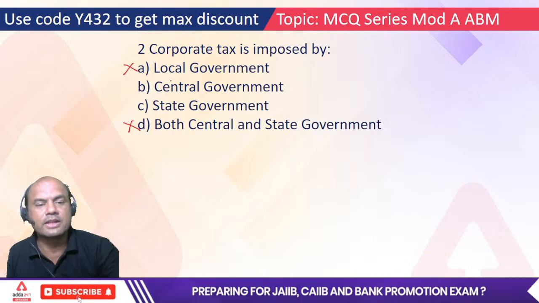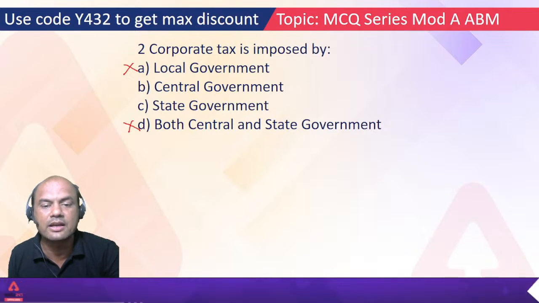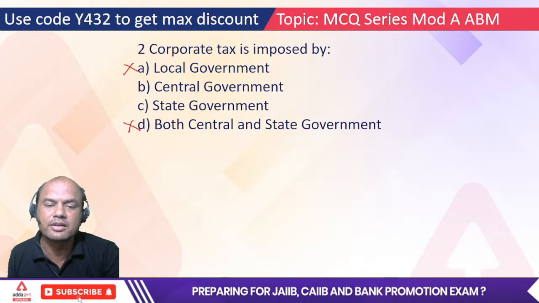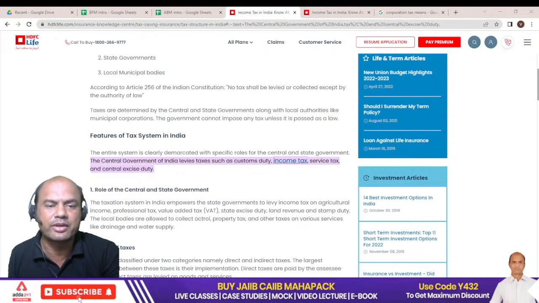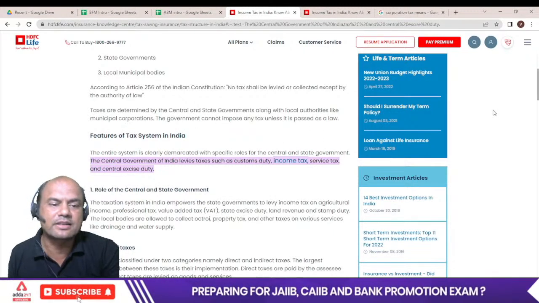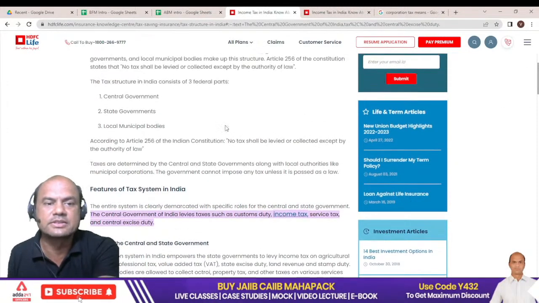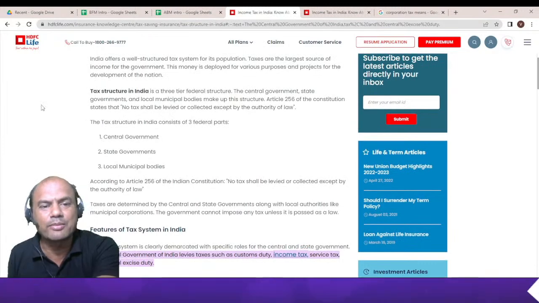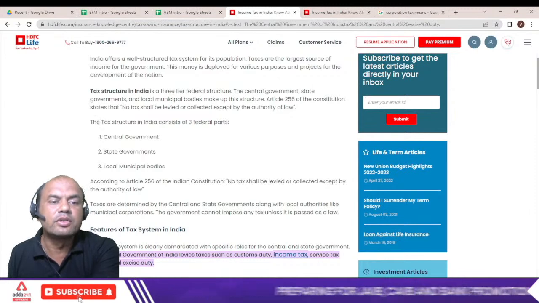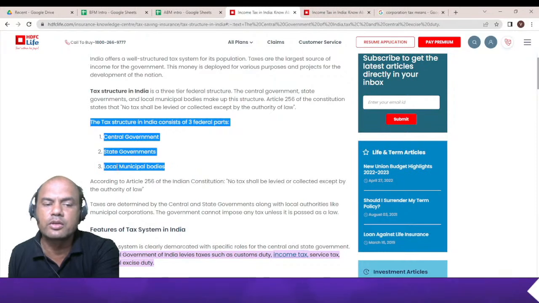Before answering that, I'll explain the concept here. I don't want only the answers; I want you to understand the concept. Otherwise I'll just give the answers and you'll move on with the answers. It's not the right way. You must understand what is going on. In India, the tax structure, the tax system, is basically divided into 3 federal parts: central government, state government and local government. This is not my logic; it's given anywhere you look on Google.